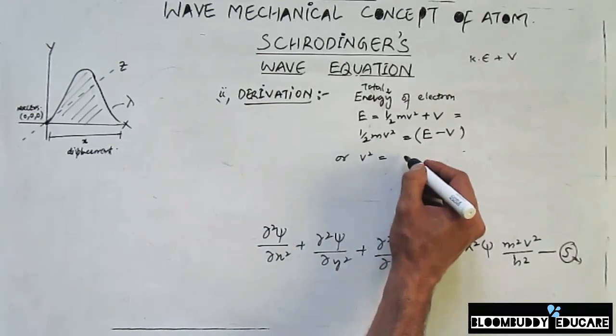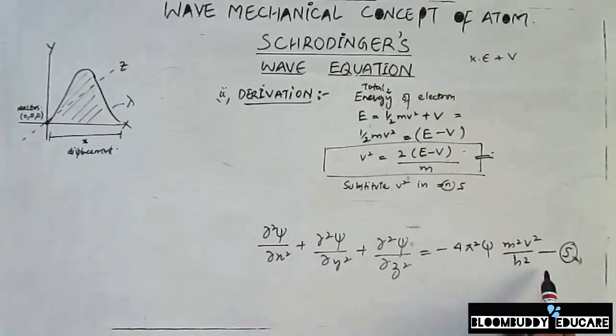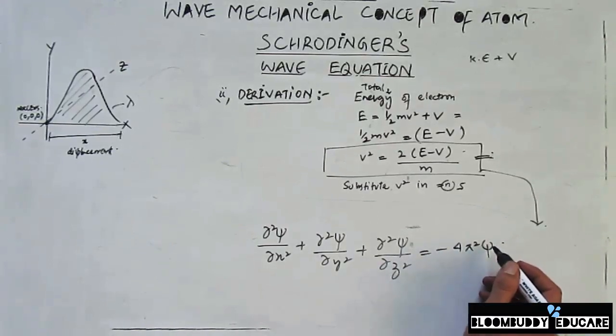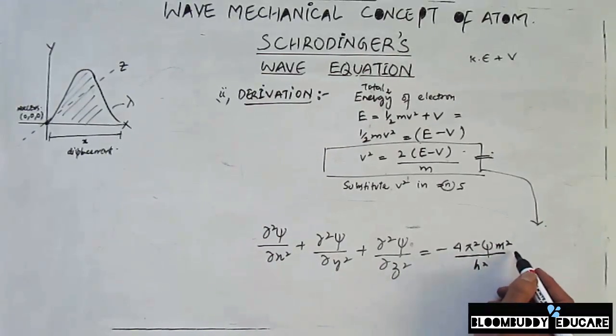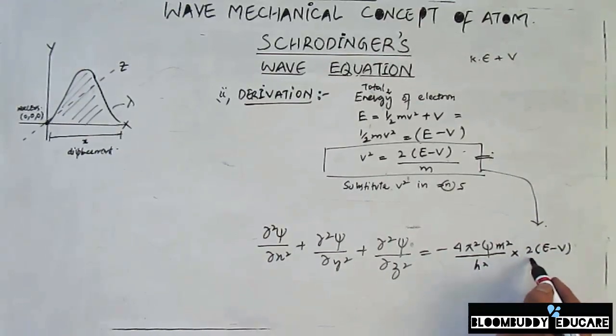Or I can keep this v square here. When I substitute the value of v square in equation 5 that we derived earlier, this equation becomes minus 4 pi square psi m square divided by h square, multiplied by twice E minus V divided by m.